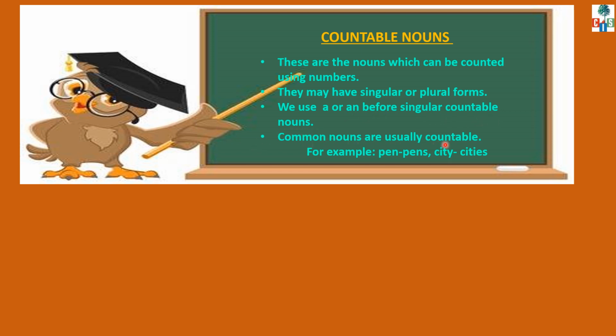Common nouns are usually countable. For example, pen, pens, city, cities, room, rooms, 2 butterflies. Children, the nouns which are used as singular or plural which we can count, they are known as countable nouns, and countable nouns are usually common nouns.